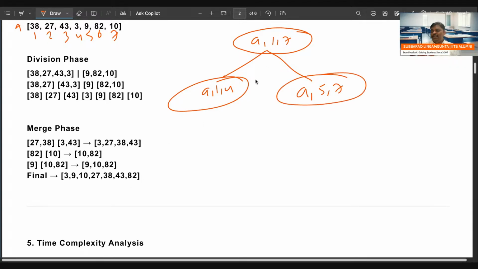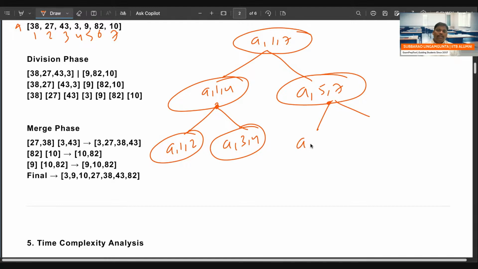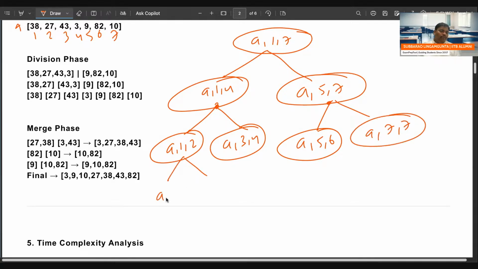This is called divide. But remember, what is the meaning of conquer? The same thing will happen on the subproblems also. A[1,4], again divide: 1 plus 4, 5 by 2, 2.5, so take 2. Array A containing 1 to 2, first sort. Array A containing 3 to 4, sort this. Same thing here also: array A containing 5 plus 7, 12 by 2, so 6. 5 to 6, and array A containing 7 to 7. One element means you can stop. Where two elements are there, you divide further: A[1,1], A[2,2], A[3,3].